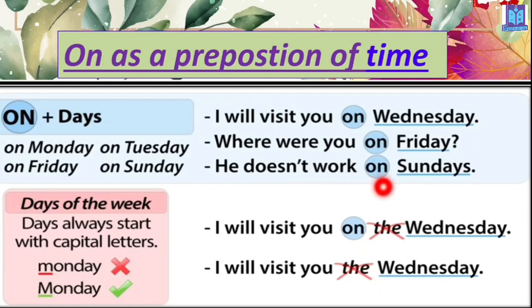And look, how many days in a week? Yes, 7 days. So before all 7 day names, you have to use on, and the first letter will be capital. I'll visit you on Wednesday. Come to visit on Saturday, like that.